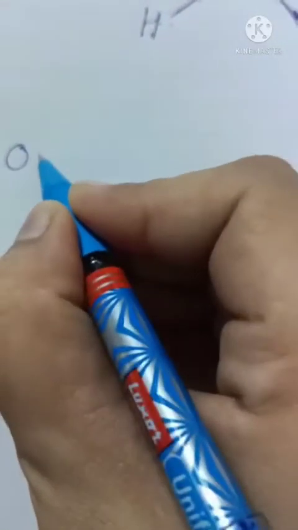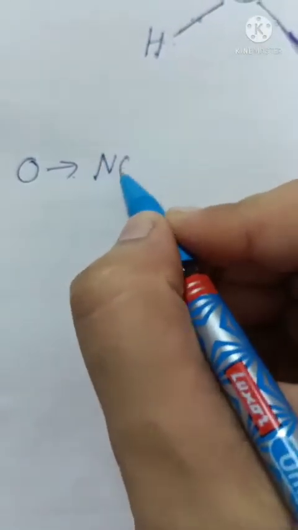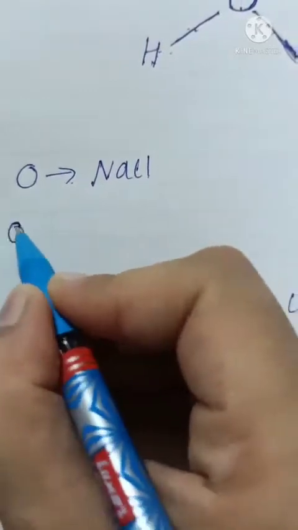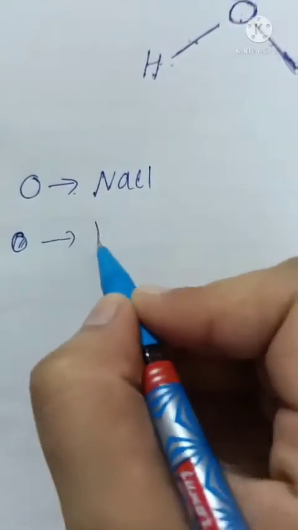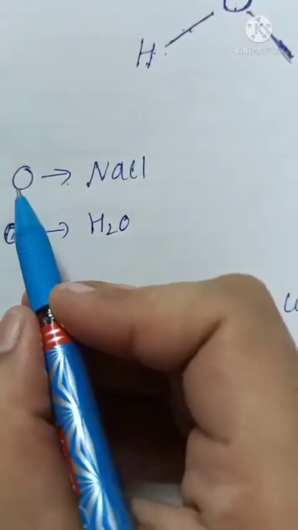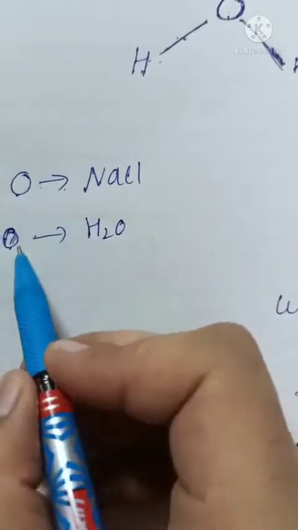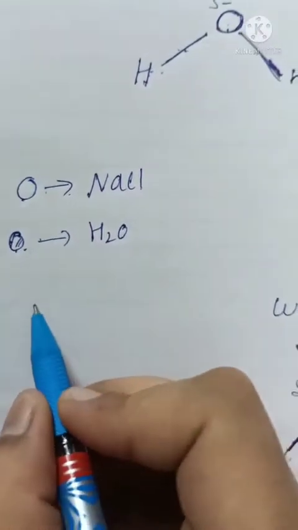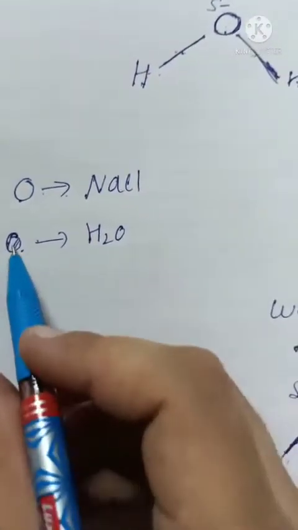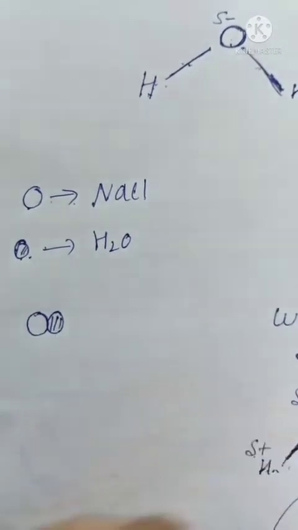For example, if here we have a molecule of common salt NaCl, and this is a molecule of water, H2O. So this water will cling on this molecule when we add salt in water. So here we have a salt molecule and this water molecule will cling on it. And what will happen?